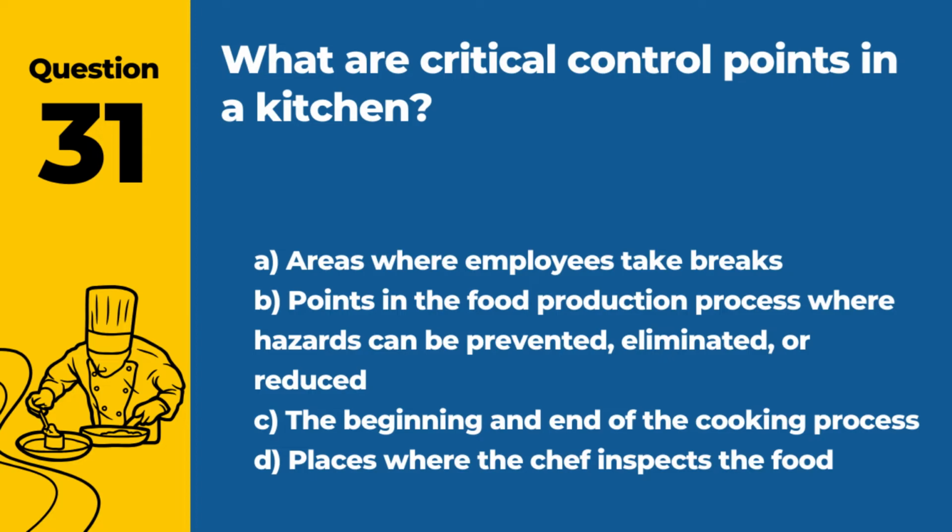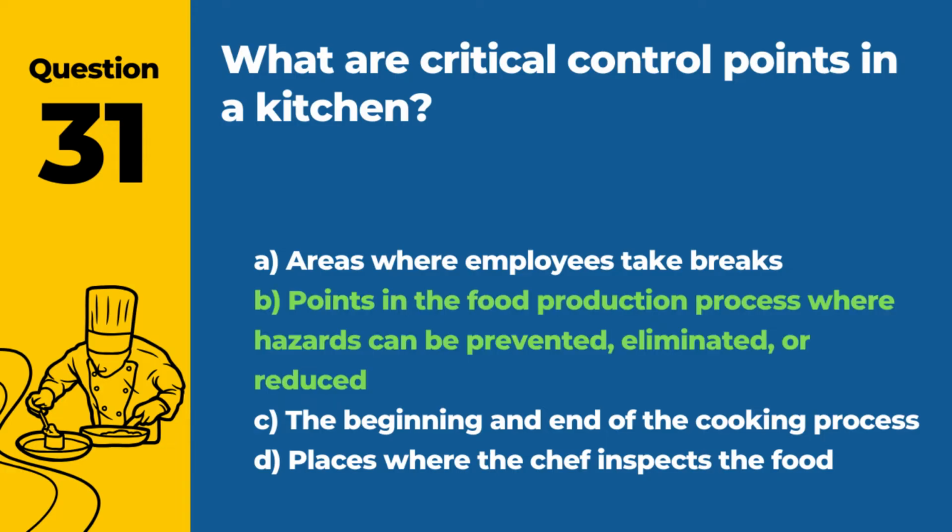Question 31. What are critical control points in a kitchen? A. Areas where employees take breaks. B. Points in the food production process where hazards can be prevented, eliminated, or reduced. C. The beginning and end of the cooking process. D. Places where the chef inspects the food.